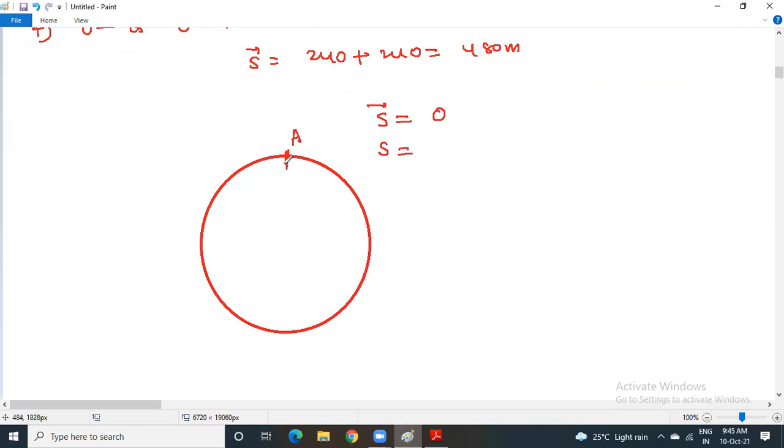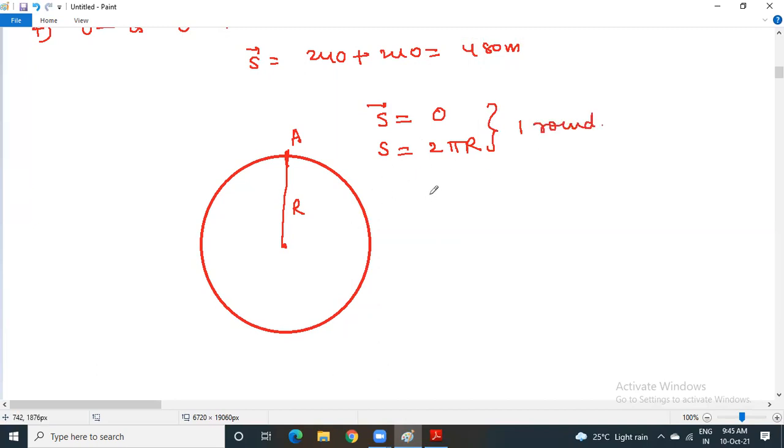What is your distance? Your path is along the circumference of the circle. This circle has a radius also. You can say this is the radius. So what is the formula for the circumference of the circle? It is 2 pi r. So this is for when the particle completes one round.